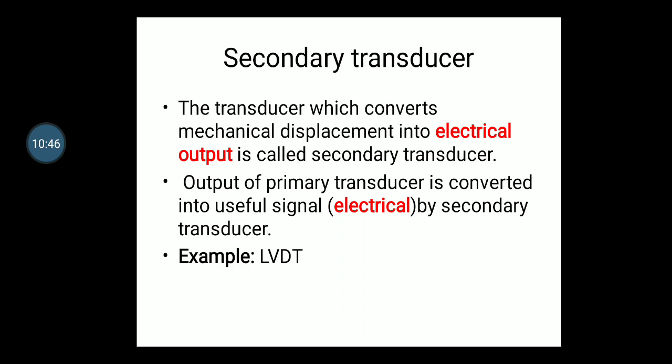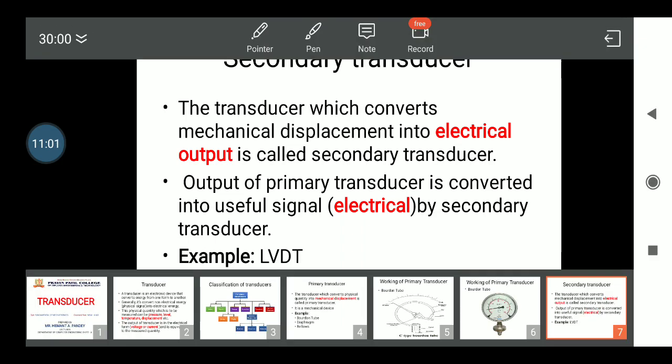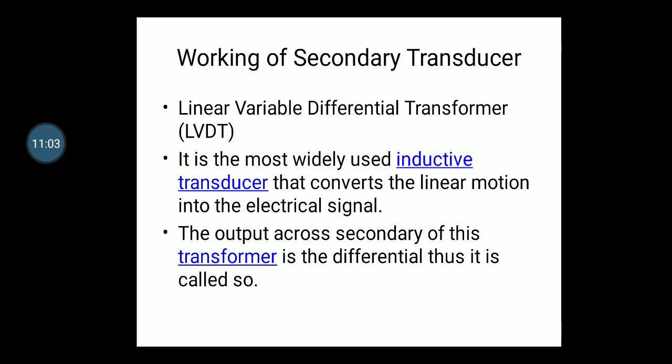Okay, now an example is the LVDT, that is a linear variable differential transformer. We will see what we mean by this LVDT and how it converts physical displacement into electrical output. We will see the working of this secondary transducer, the LVDT. The full form is linear variable differential transformer. It is the most widely used inductive transducer that converts linear motion into an electric signal.